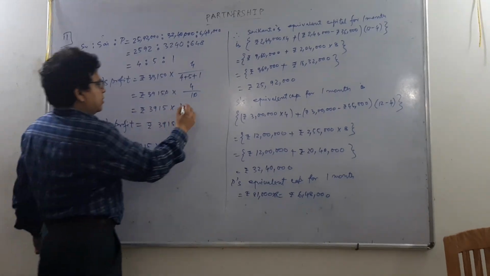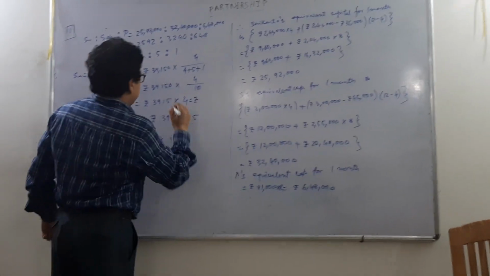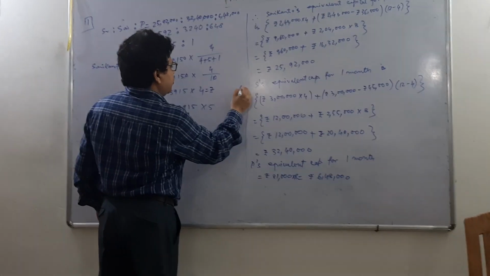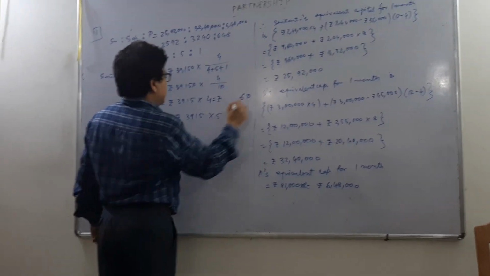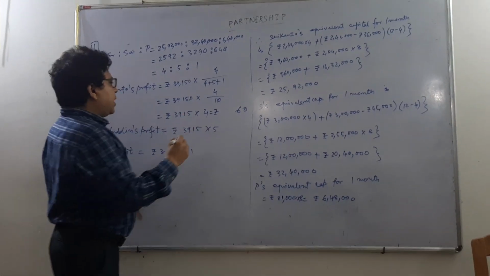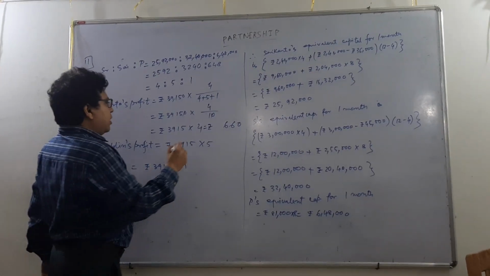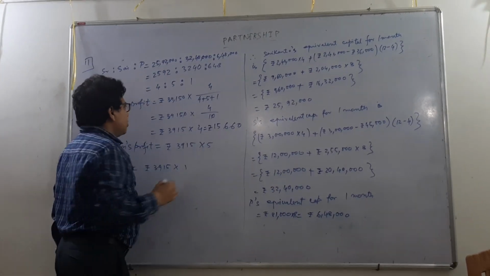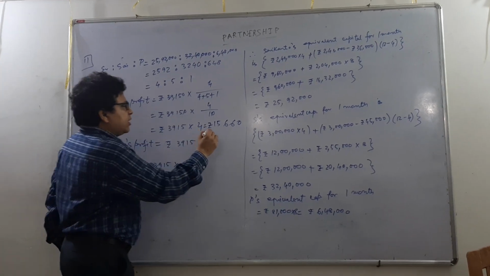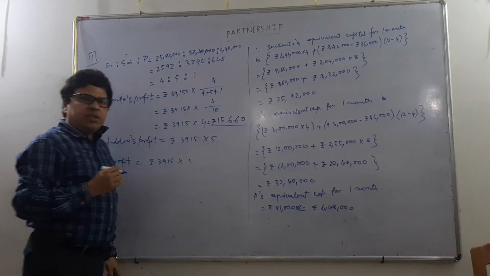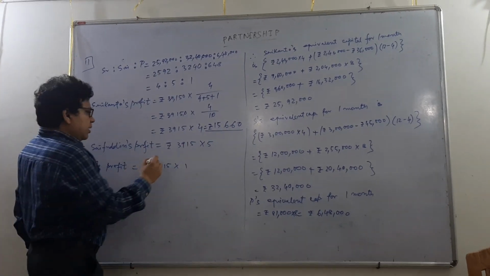Now what is this? 5 4s are 20, 4 1s are 4, 4 9s are 36, 3 4s are 12, 3 15. So Srikanth's profit will be rupees 15,660.